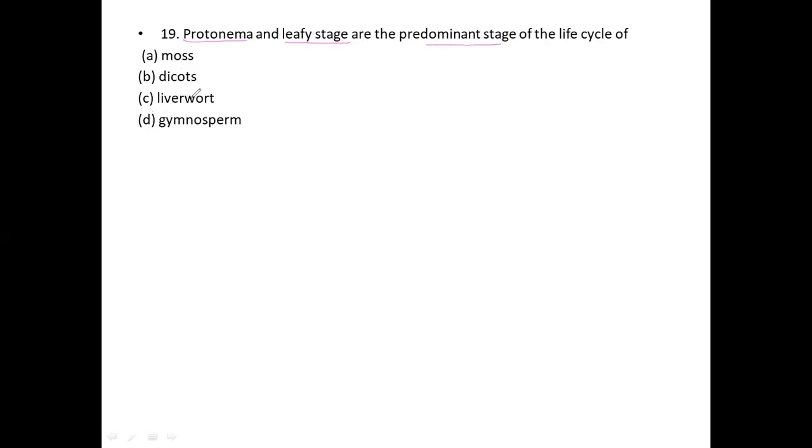In mosses, the predominant stage is the presence of a gametophyte consisting of two stages. As we already studied in the first question, the mosses will be consisting of a predominant stage, which consists of two stages.